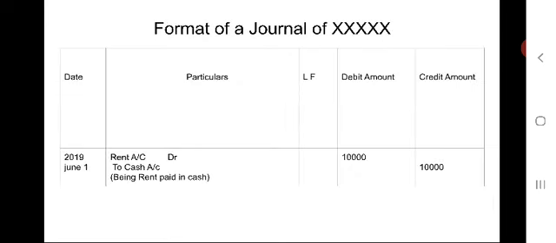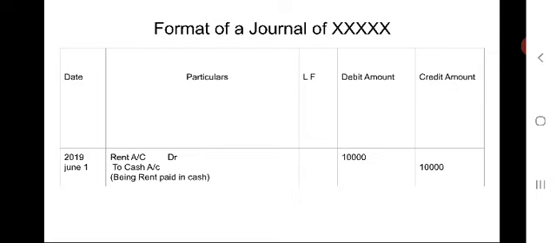Journal will have five columns in its format. The first column is the date column, the second column is the particulars column, the third one is the ledger folio column, the fourth one is the debit amount of rupees column, and the last one is the credit amount of rupees column.